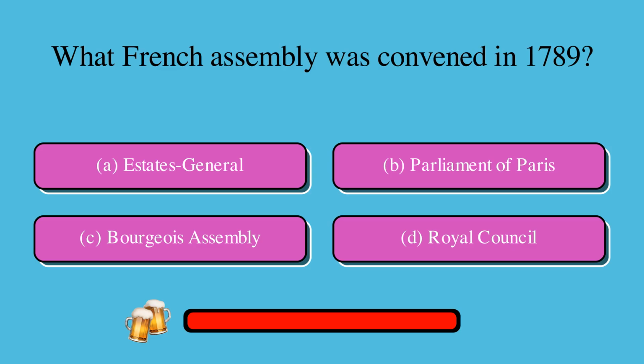What French assembly was convened in 1789? Is it A, Estates General, B, Parliament of Paris, C, Bourgeois Assembly, or D, Royal Council? The correct answer is A, Estates General.